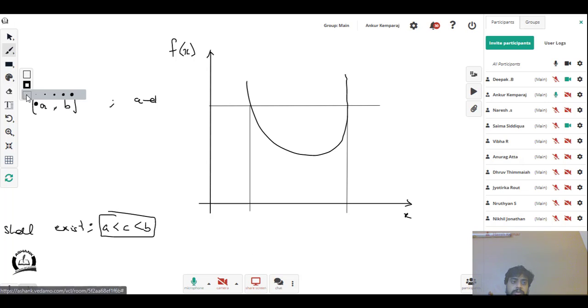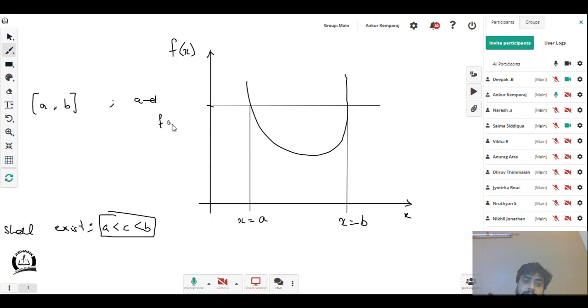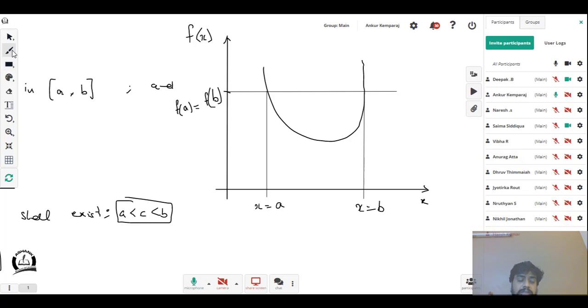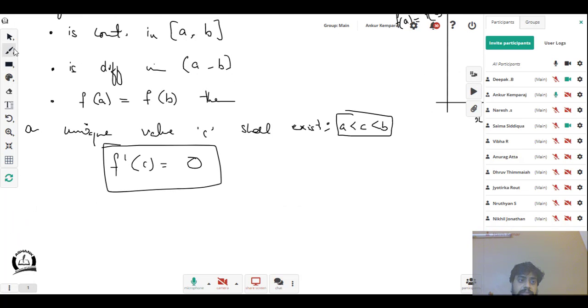Take a look at x is equal to a and x is equal to b. After I find x is equal to a and x is equal to b, I find out what f of a is. F of a will give me this value there. Observe, f of b will also give me the same value. F of a and f of b are the same. If f of a and f of b are the same, then the expression becomes equal to 0, right?